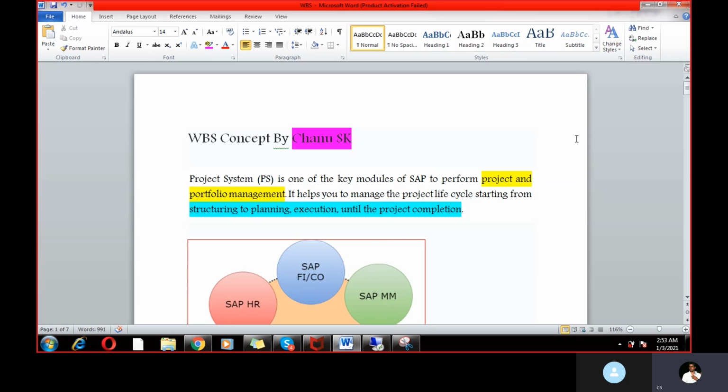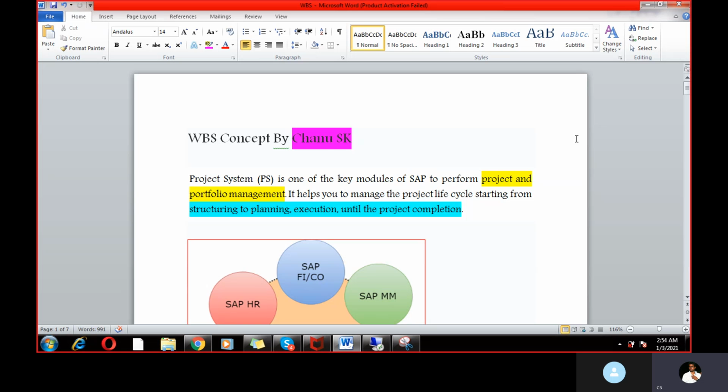And in this concept I will explain what is PS, and I will outline what the WBS concept is, what the T-codes are generally to get the screen, what is the need and purpose of WBS, and in what scenario this concept will be applicable. These are all the things I'm going to cover in a couple of minutes.